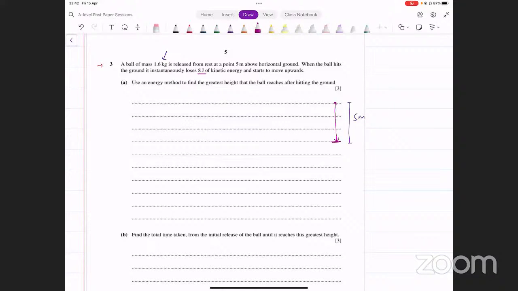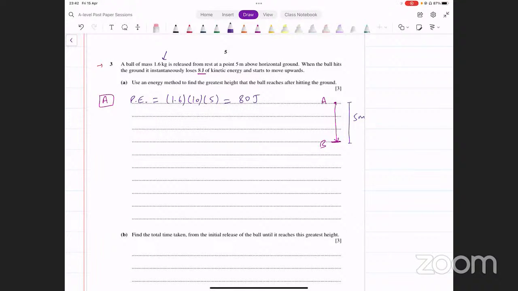Let's actually call this point something. इसको A कह देते हैं, इसको B कह देते हैं ground को. Now at A, you've got potential energy of the particle. ठीक है? Potential energy इसकी क्या होगी? It's going to be 1.6 into gravity into height. And that's going to be 80 joules. That's the potential energy that the particle has at the top.